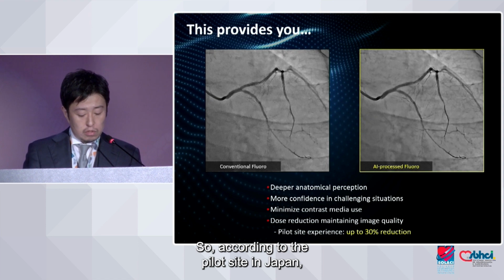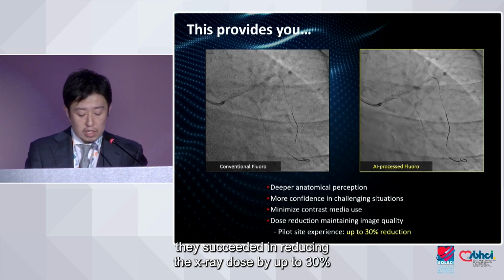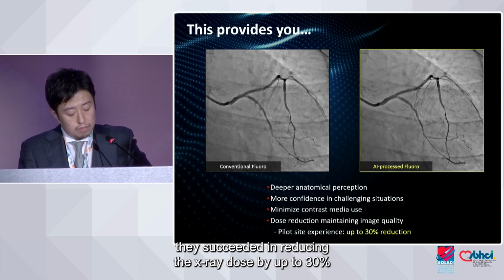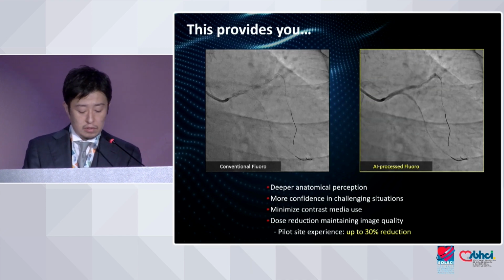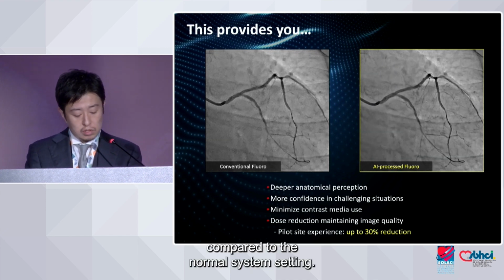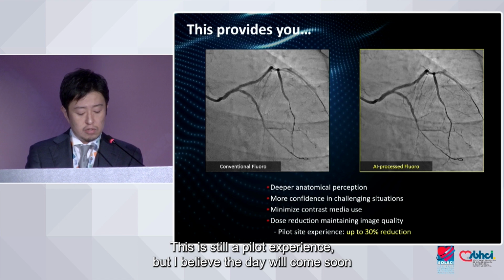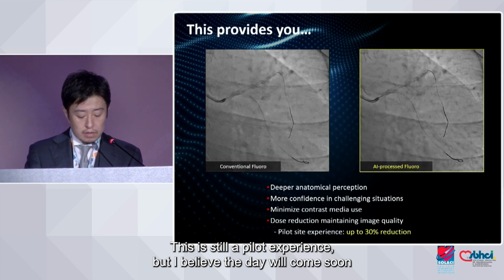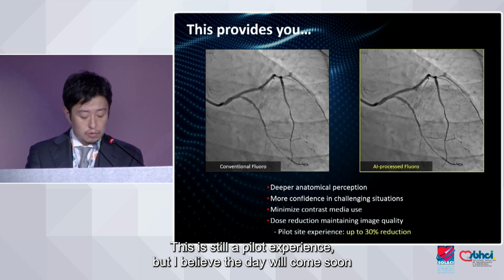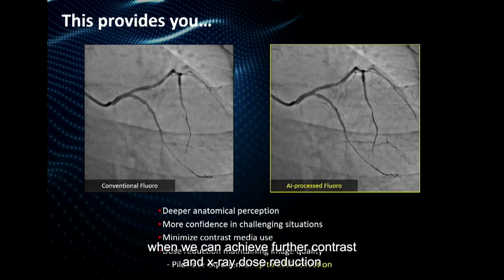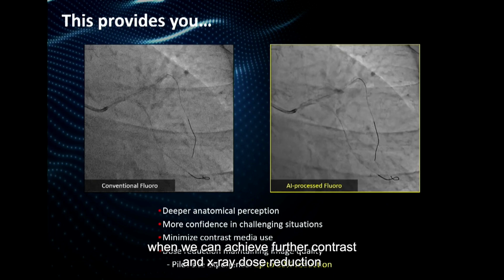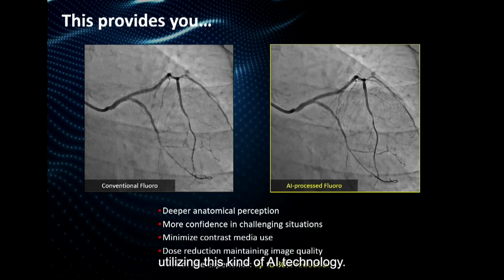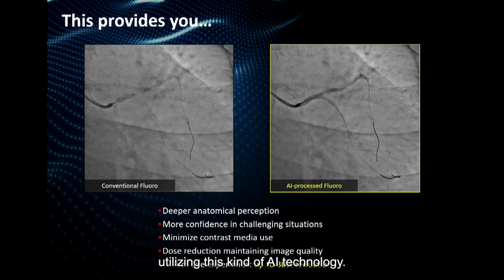According to the pilot site in Japan, they succeeded in reducing X-ray dose by up to 30% compared to the normal system setting. This is their pilot experience, but I believe the day will come soon when we can achieve further contrast and X-ray dose reduction utilizing this kind of real-time AI technology.